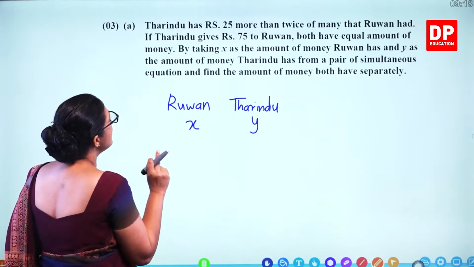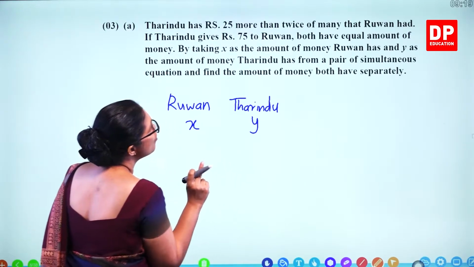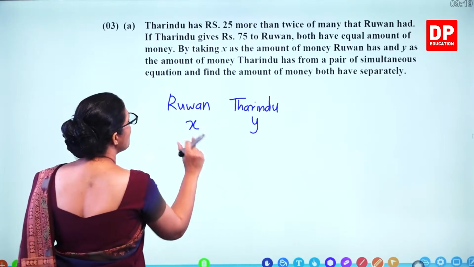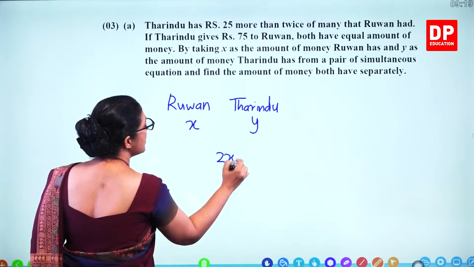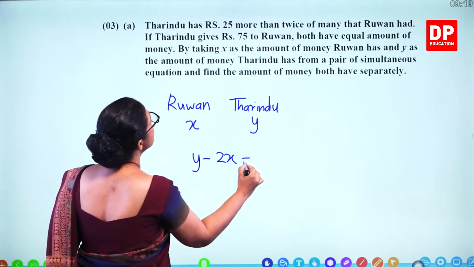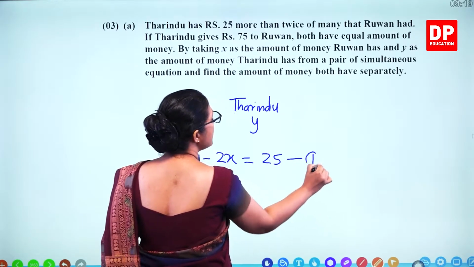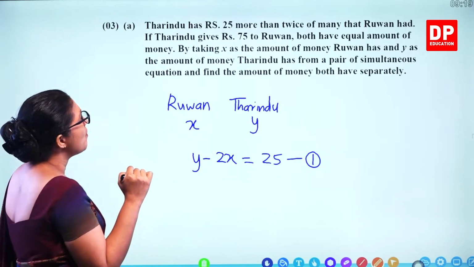Tarindu has 25 more than twice of that Ruwan had. Twice of Ruwan had 2x and Tarindu had y. So, the difference is 25 rupees. So, that is your first equation. And what about the second one?